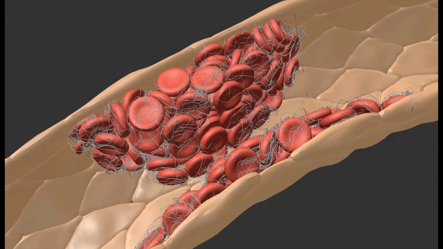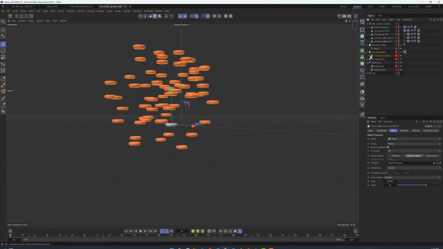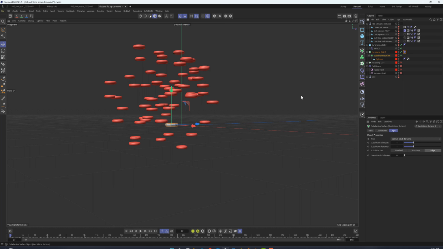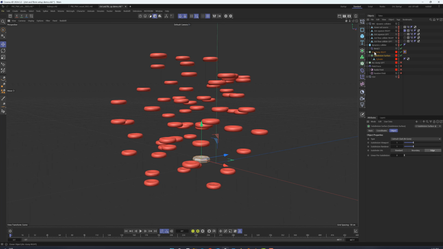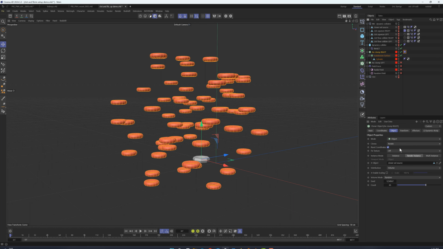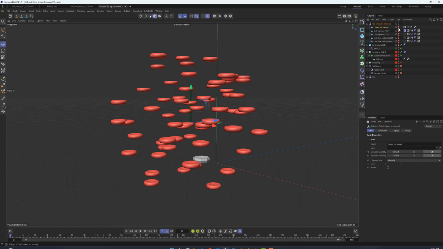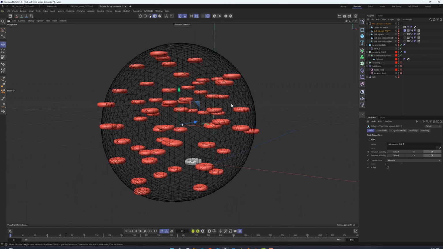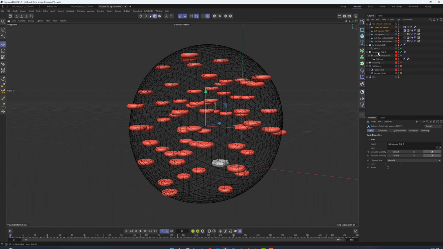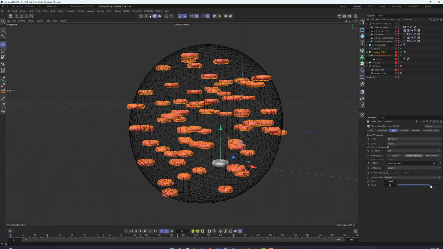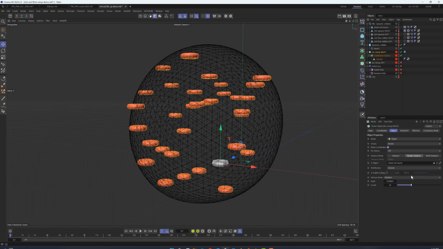I created a cluster of RBCs by first creating a sphere, then adding a cloner, and placing a single RBC model as a child beneath the cloner. I put the cloner into object mode with the distribution set to volume, and told it to use the sphere as the object to fill with RBCs. This creates a bunch of RBCs inside the sphere. I've started with 65 clones, but we'll see how things go and we might need to increase or decrease that amount.